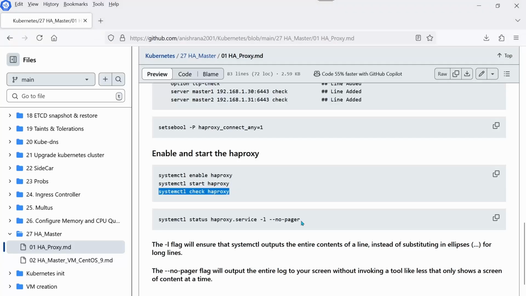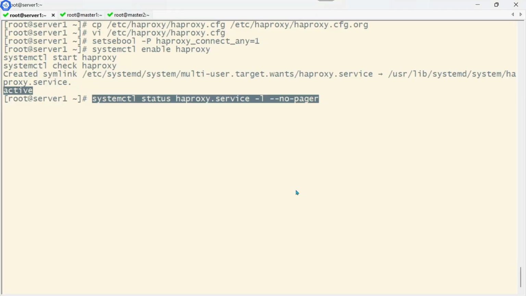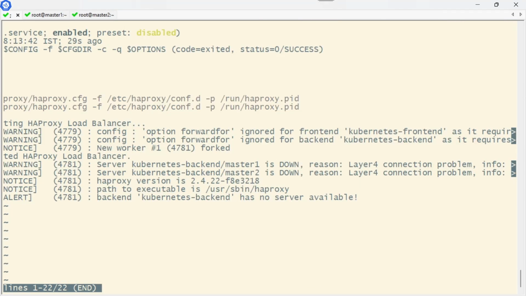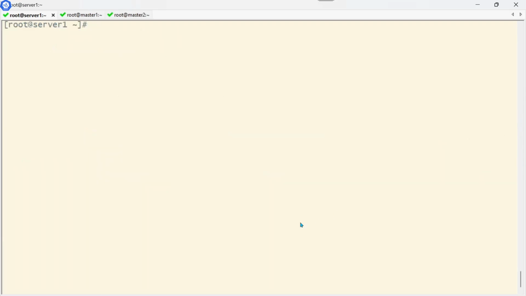It says active. If you observe some issue, maybe you can execute this command here: systemctl status haproxy -l --no-pager. It will give you a nice log. Okay? And if you are not using these options, you can press the right arrow button on your keyboard. Here it says that backend kubernetes-backend has no server available. The reason behind this is that we have not configured any Kubernetes cluster so far. It is okay for me to accept this error as of now.